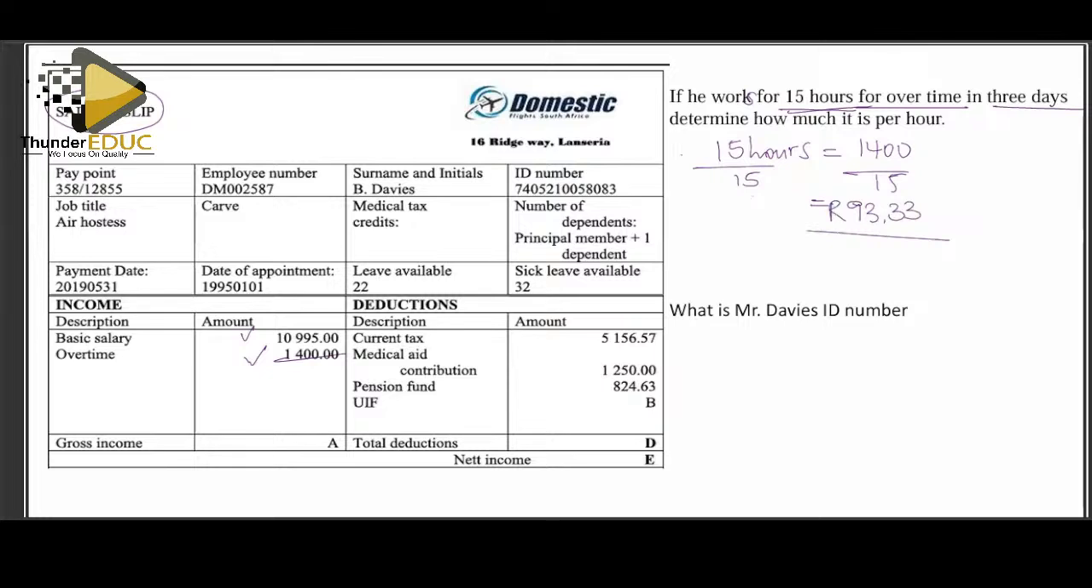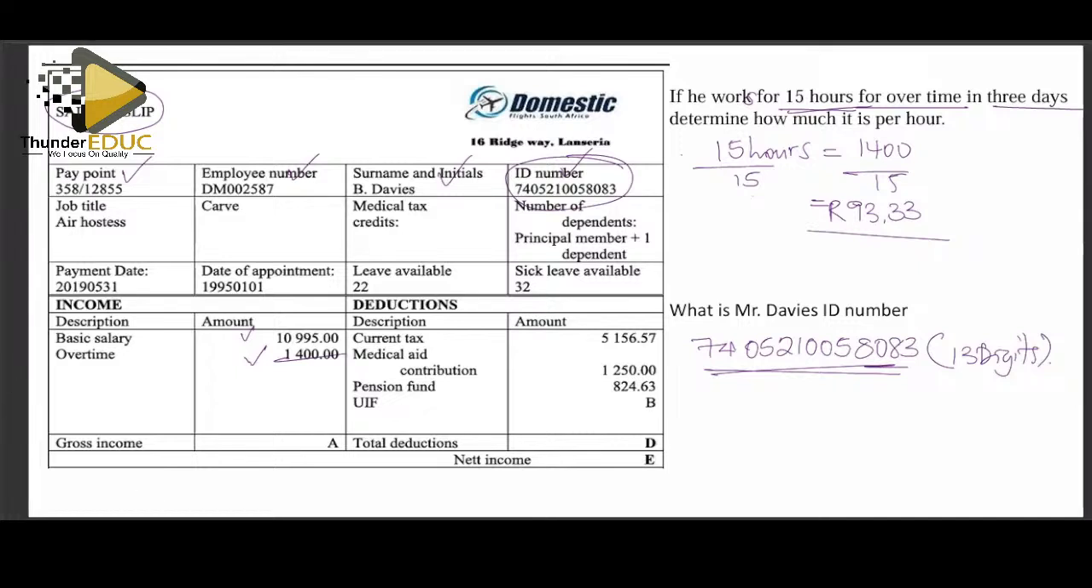All right, asking us what is Mr. David's ID number. The ID number, you have to just come here. This is the pay point, the employee number, surname and initial, ID number, it's here. So it's 740521005803. So this is his ID number and it should have 13 digits. Okay.